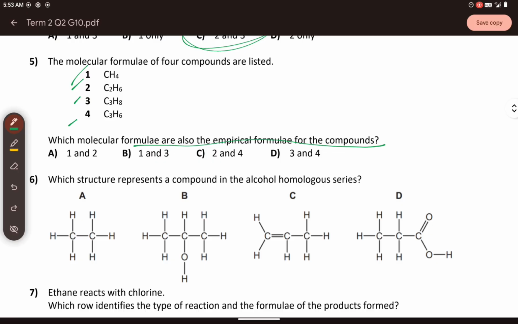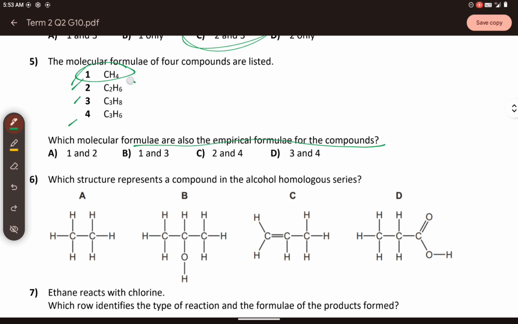So, the empirical formula is the simplest form, but some compounds have the same molecular and empirical formula. If the molecular formula cannot be simplified any further, meaning the subscripts have no common factors other than 1, then the molecular formula is also the empirical formula. Let us examine. For number 1, you have CH4. The ratio of carbon to hydrogen is 1 to 4. Do they have a common factor other than 1? None. So the molecular formula of methane, CH4, is also the empirical formula.